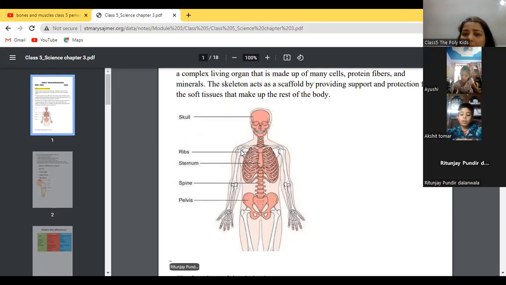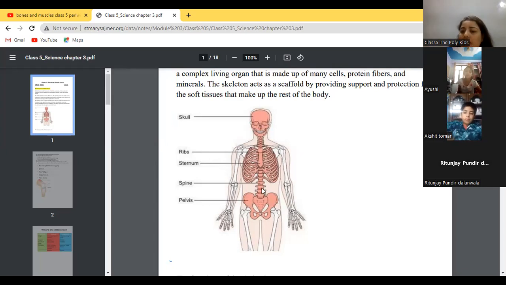So from these partitions, what can we do? We can bend the parts of the body. We can move from here, bend from here. Yes or no? This is my hand, I can bend it like this. But we can't do it from here.